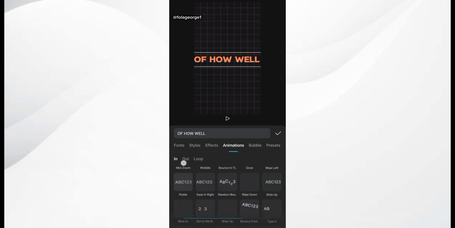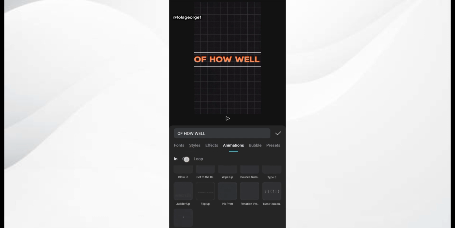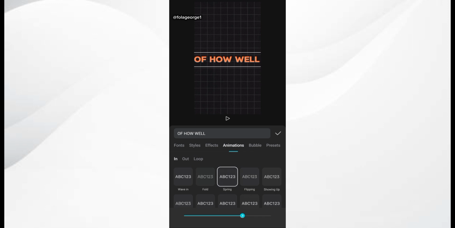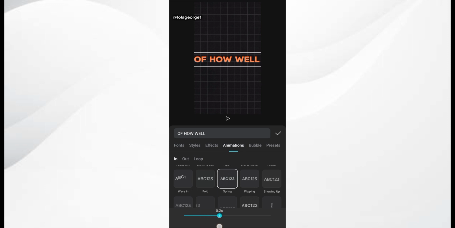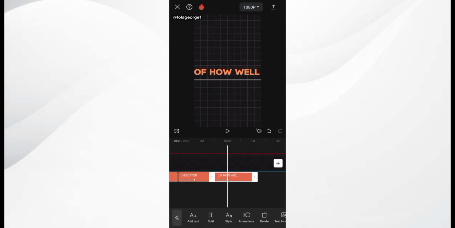So let's see this one, this random bounce animation. Okay, the particular animation I use is still what I'm looking for. Alright, so let's just use the spring animation and just increase the speed. So just put it at 0.2 seconds. Okay, that will be good. So I just simply reduce the size of it so it doesn't appear out of line. So just place it somewhere in the middle.